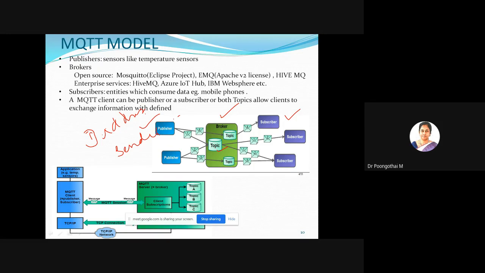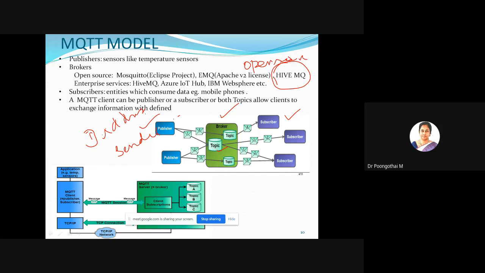So in our demonstration, we are going to use the HiveMQ broker. It is open source. Many open source brokers are available: Mosquitto broker, Apache server, HiveMQ, Azure, IBM, WebSphere.